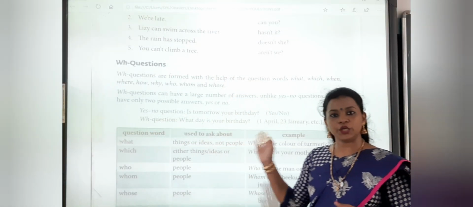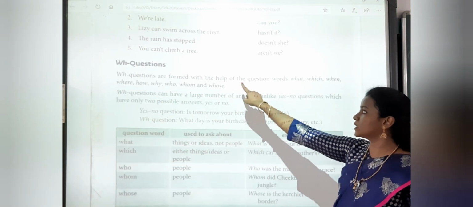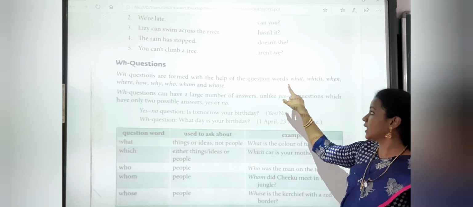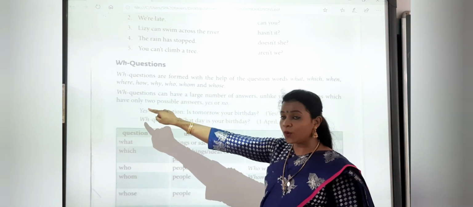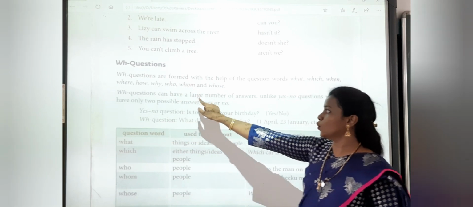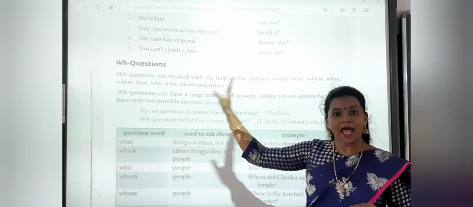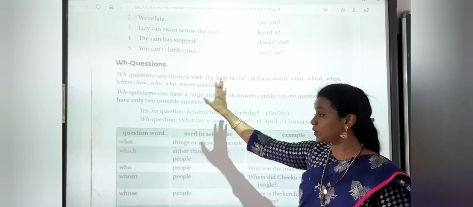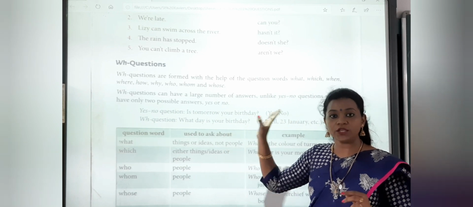So now we will continue with our WH questions. WH questions are formed with the help of the question words, that is what, which, when, where, how, why, who, whom and whose. So these are the WH words and with the help of these words we are forming our WH questions.